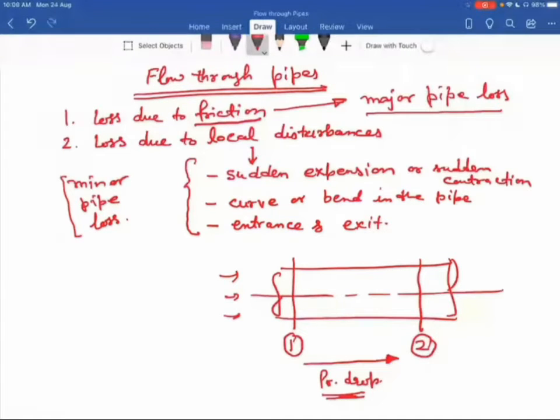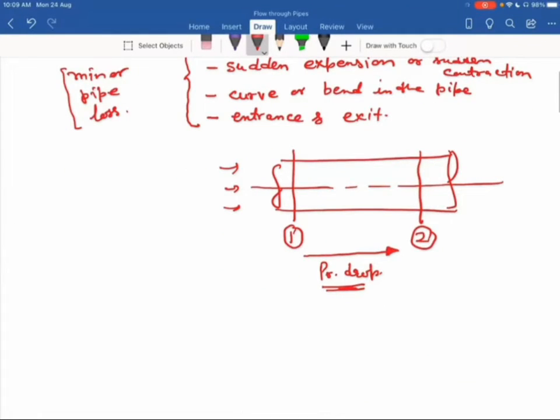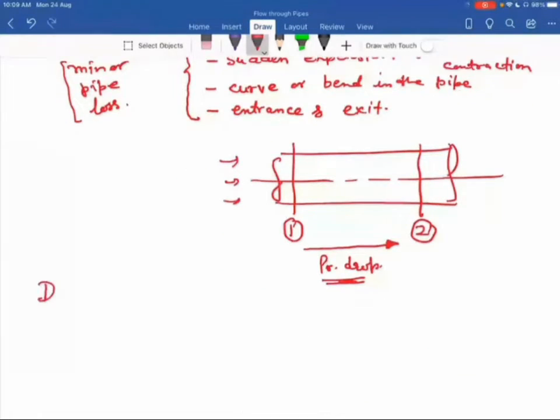Now we have to see the various formulas for these losses. First we see the formula for measuring the major pipe loss, that is, the loss due to friction. The first formula for measuring the major loss, or loss due to friction, is the Darcy equation, the Darcy equation for measuring head loss due to friction.